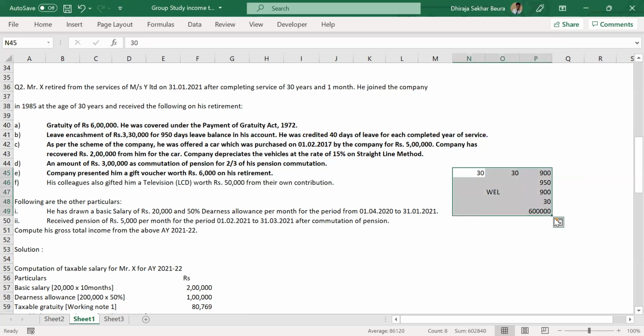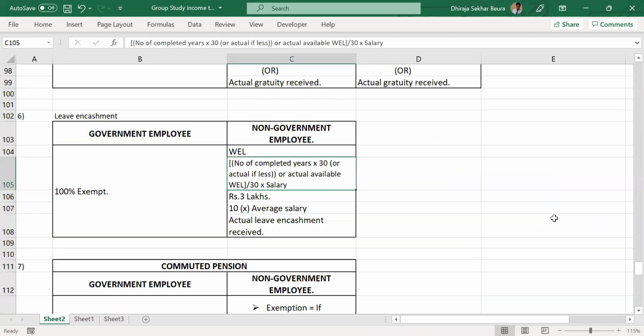So I missed that part, whichever is lower, actual or the limit. I was thinking of the original number of leaves and the current rate. So this is the logic. Let me change it in a way that it will be more easily readable: number of years of service into 30, or actual if less, or actual available, whichever is lower, divided by 30 into salary.